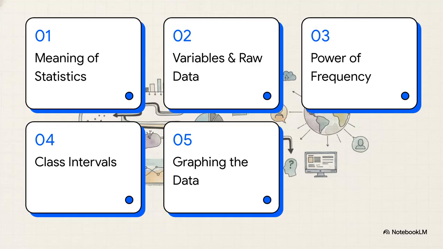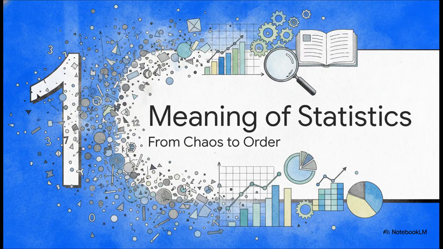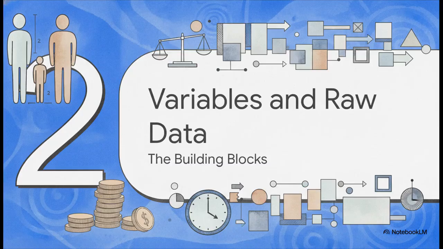So here's our roadmap for today. We're going to cover the meaning of statistics, define our variables, explore the power of frequency, master class intervals, and finally graph the data. Starting with Section 1, the meaning of statistics: from chaos to order. We're essentially taking deliberately collected numerical facts and meticulously organizing them to shed some light on a specific inquiry. And that brings us to the actual materials we use in Section 2, variables and raw data, the building blocks.